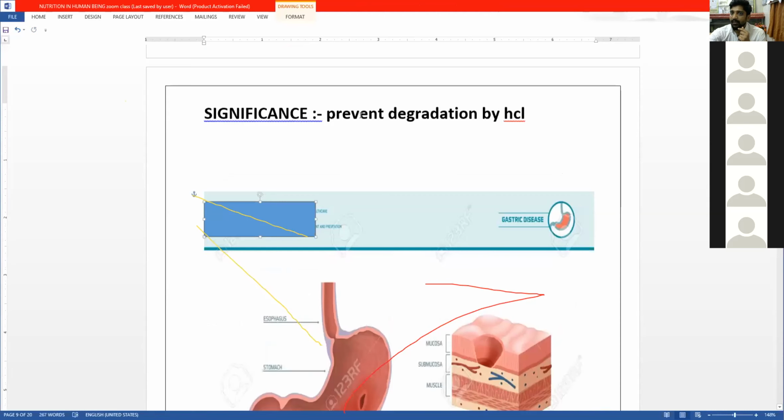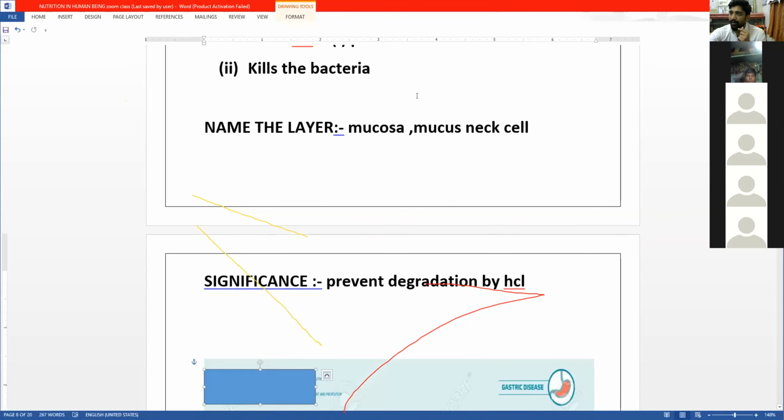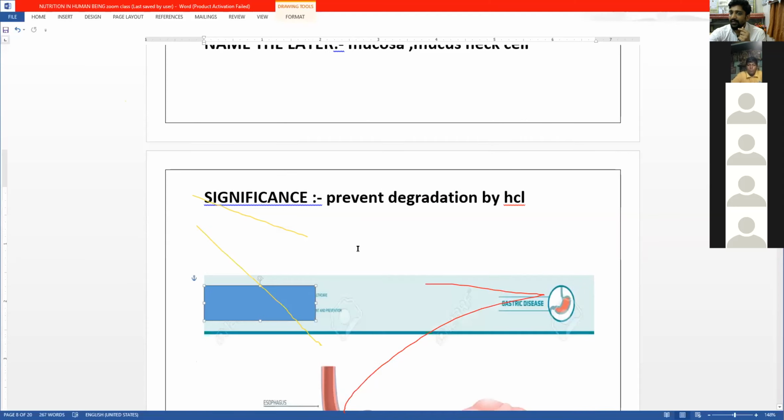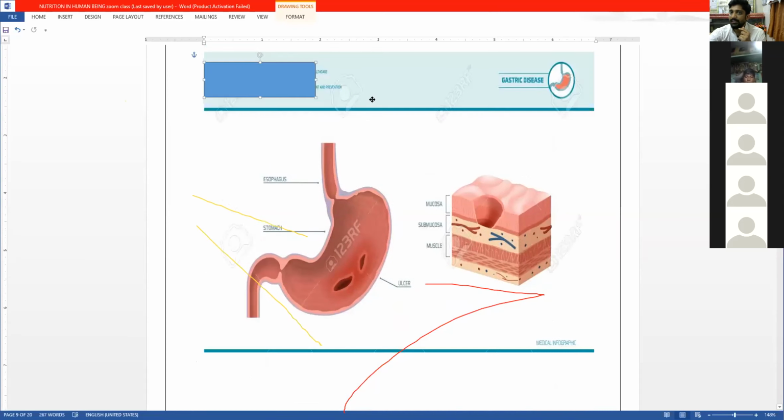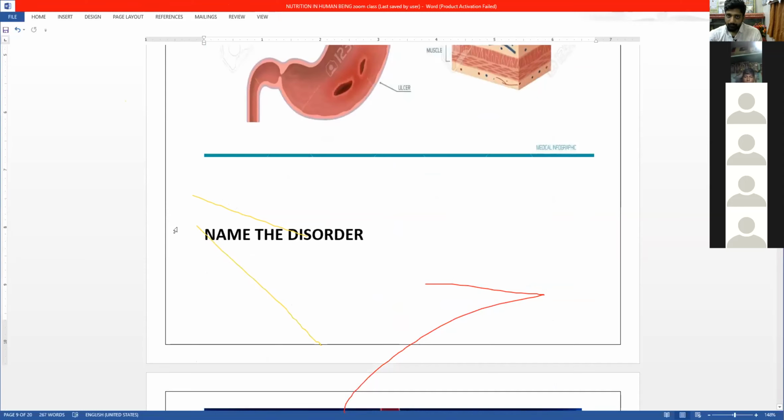The mucosa will not be able to form the layer, and ultimately the HCl will destroy the layer, causing a hole inside the layer of the stomach, called a peptic ulcer.